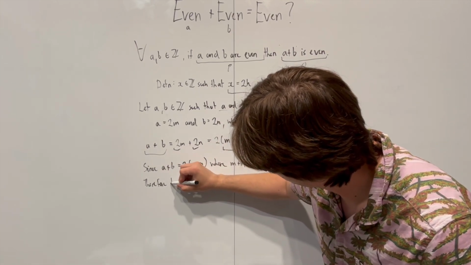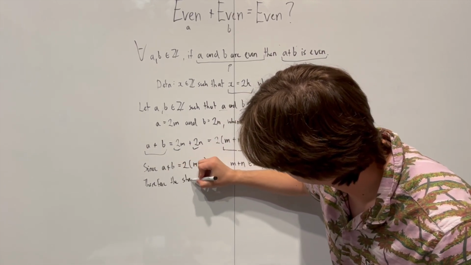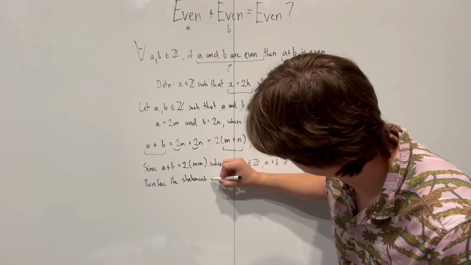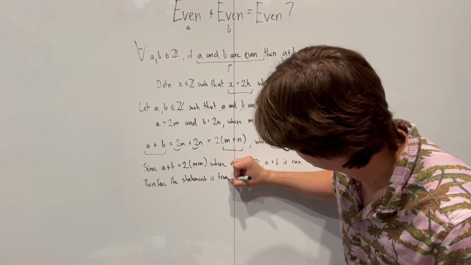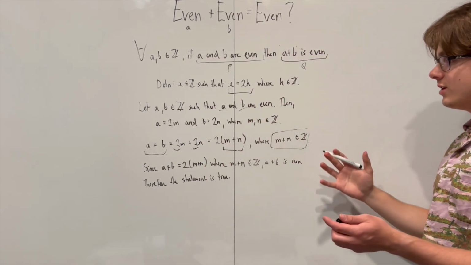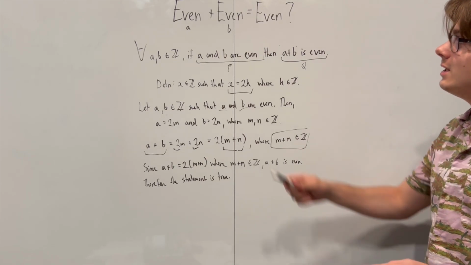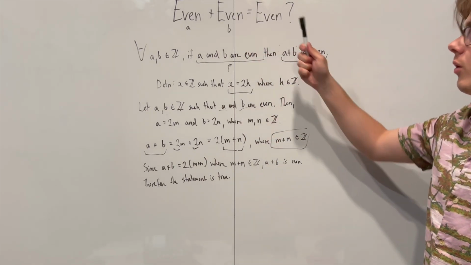Therefore, the statement is true. Awesome. We've done it. We've proven that any two even numbers added together is going to be even.